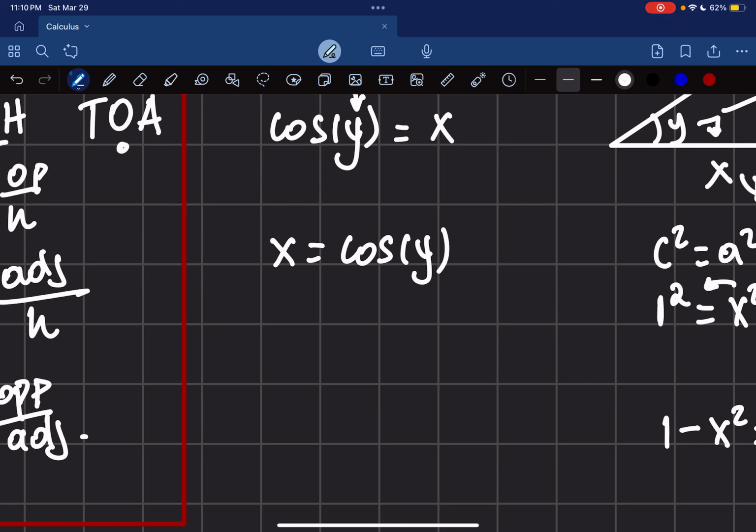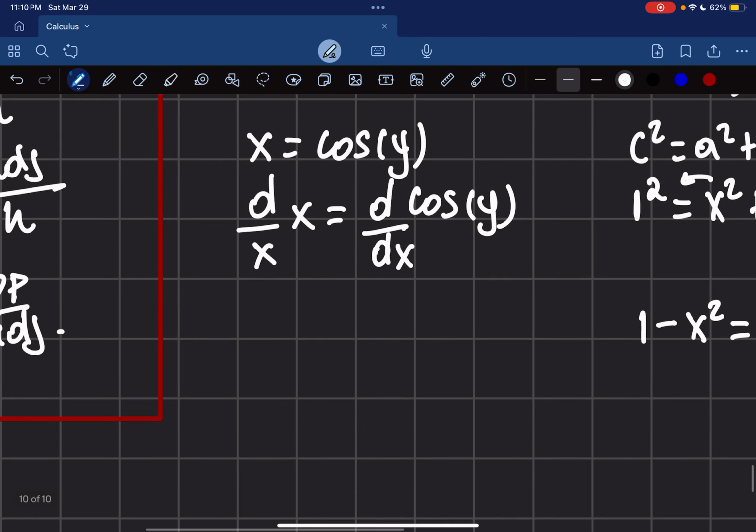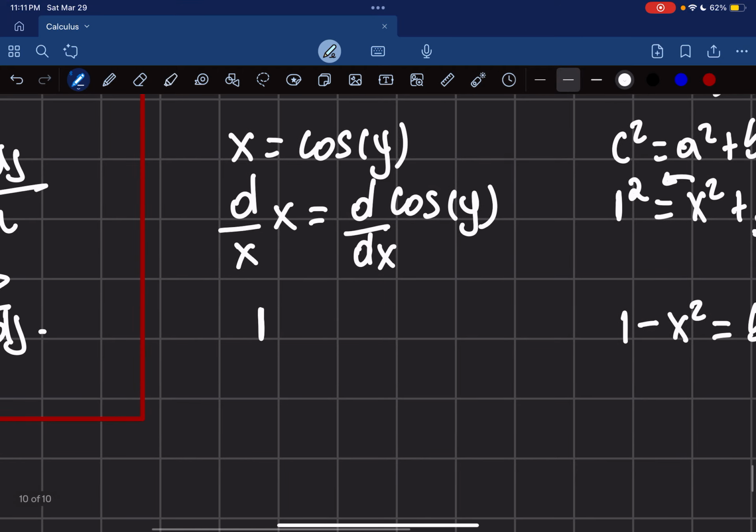When I take the derivative of x with respect to x, I also have to take the derivative of this whole thing here with respect to x. The derivative of x with respect to x gives me 1, because if y was x, dy/dx would give you 1, is equal to, now the derivative of cosine.